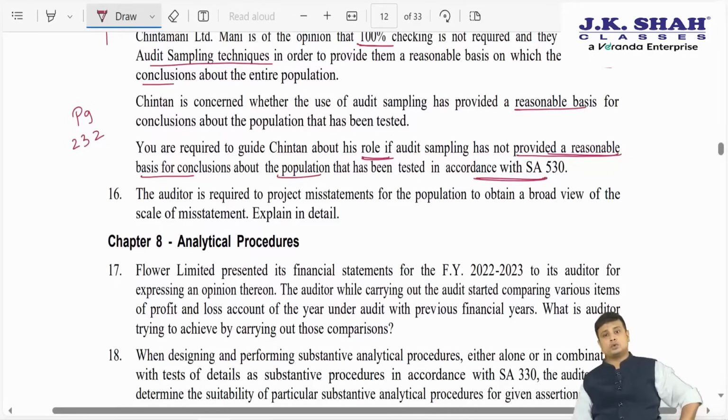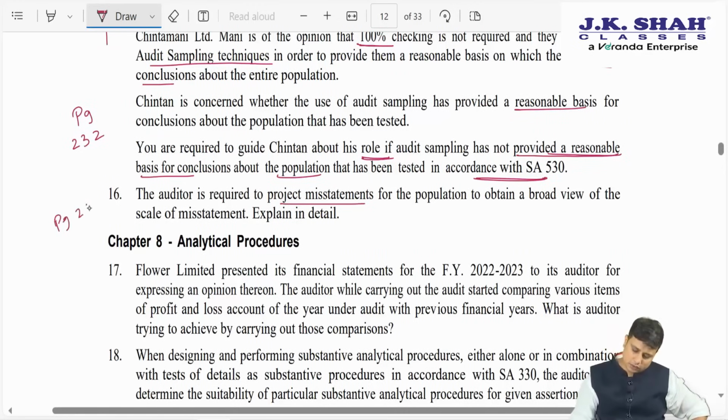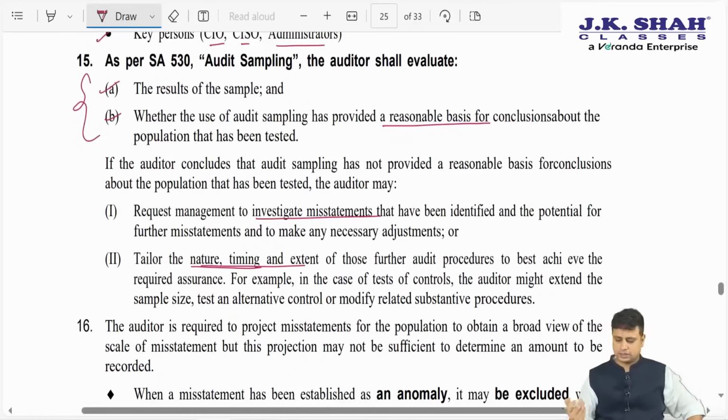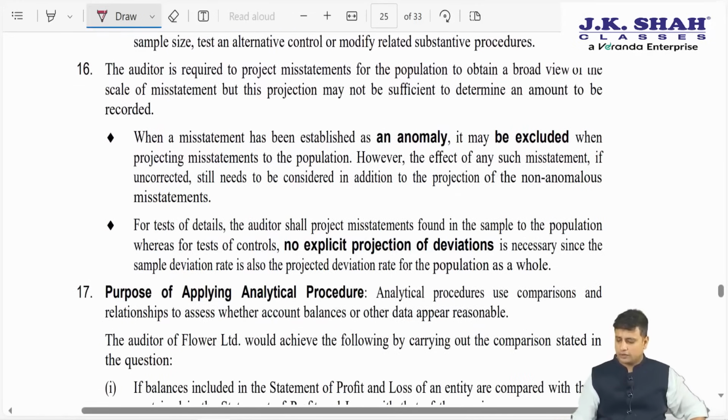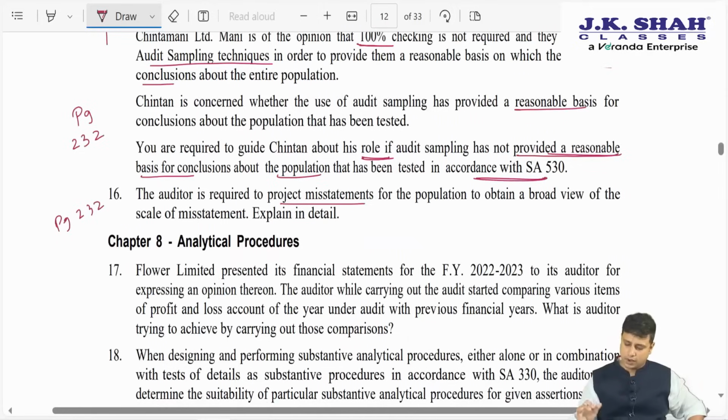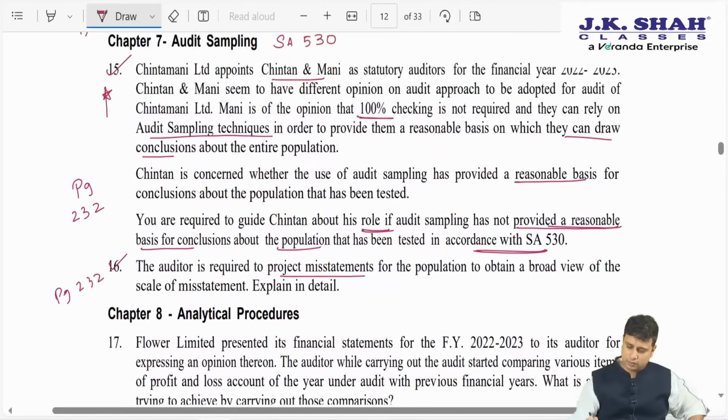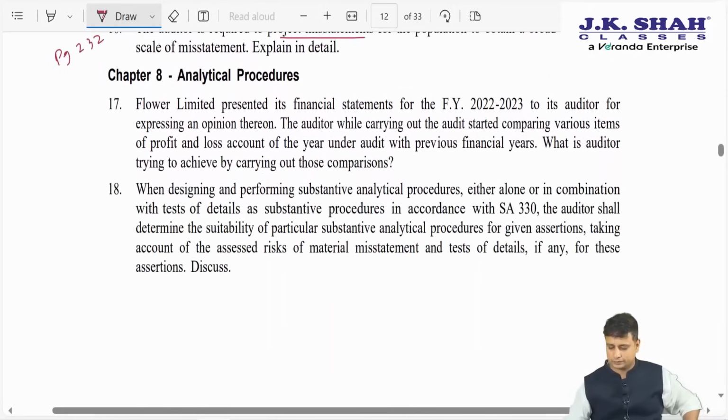Next, the auditor is required to project misstatements for the population. Again, the same question is covered on page 232 of our JKSC textbook. Here we need to project. If it is an anomaly, we need not do anything, we will exclude it. However, if the anomaly is still uncorrected, if you recollect, we will have to add it to the projection of non-anomalous misstatements. For test of details, we will definitely project, but for test of controls, no explicit projection is required. So both the questions have been covered. So this was audit sampling.